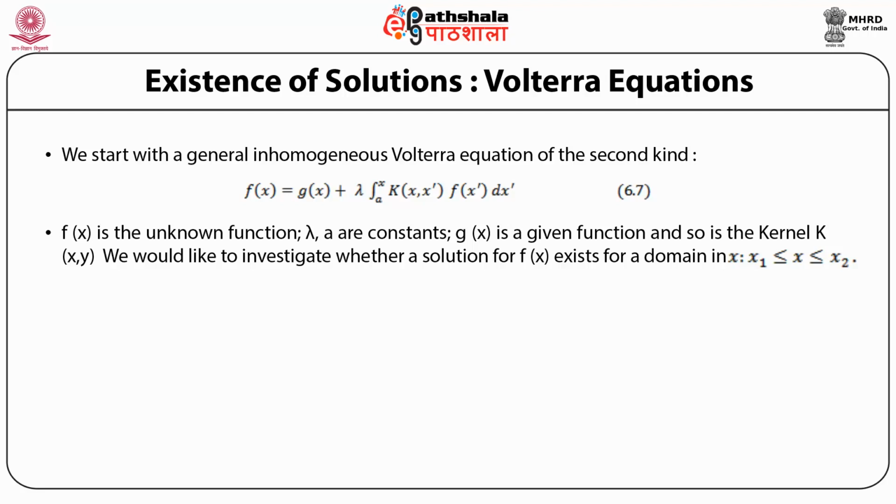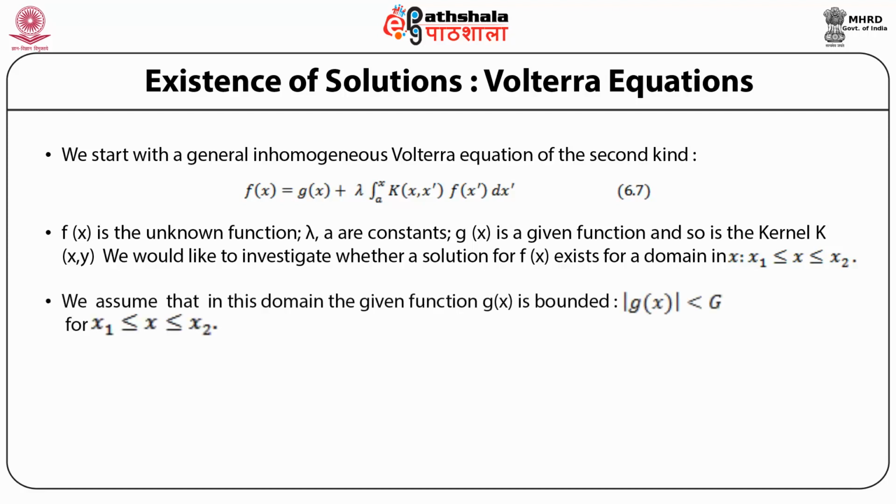Now we would like to investigate whether a solution for f(x) exists in the domain where x lies between x1 and x2. We assume that in this domain, the given function g(x) is bounded, which means that mod g(x) is less than some number capital G for x lying between x1 and x2.